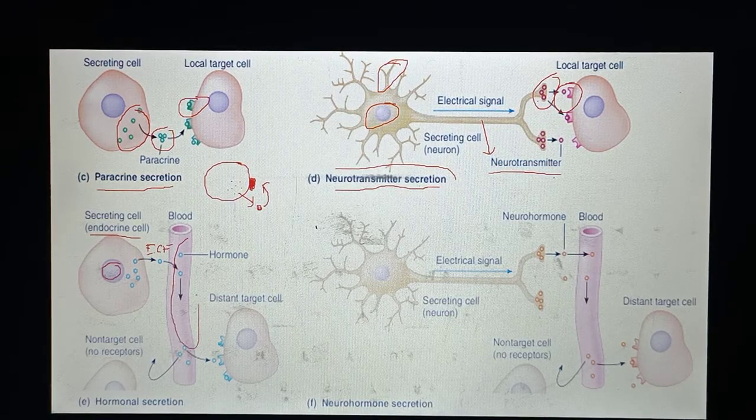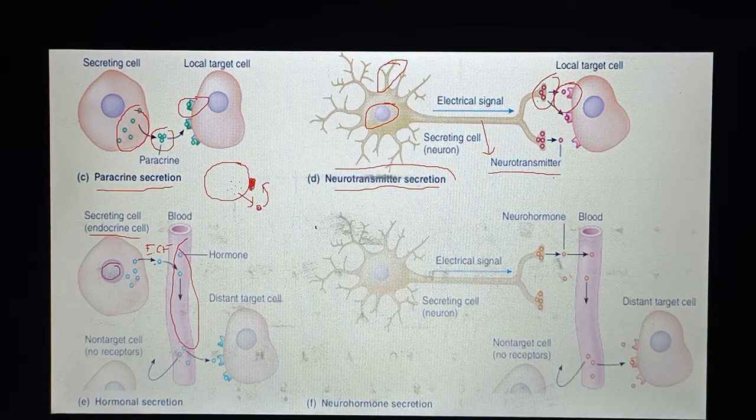Here you can see these are blood vessels, and from the intracellular fluid to the extracellular fluid, and then to the blood vessels. And these hormones travel up to specific target cells, and at the surface of the target cells there are special kinds of receptors present, and these chemicals bind with these receptors, and what happens? A specific cellular response is generated.